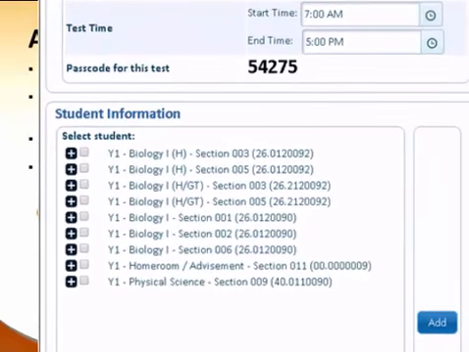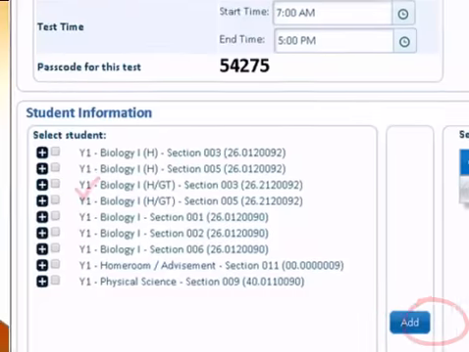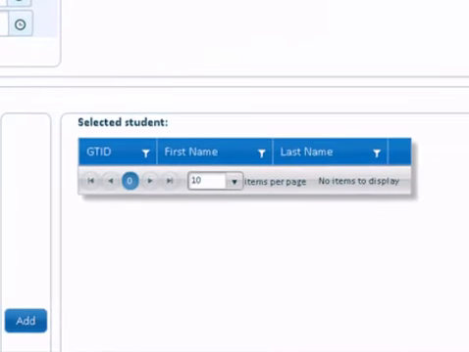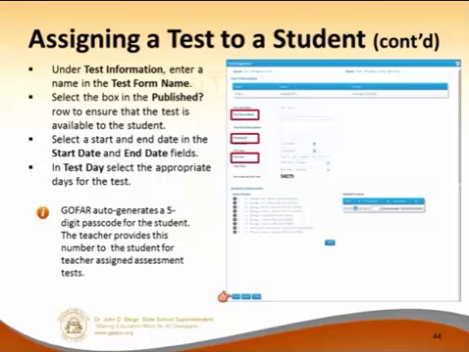Once you've entered this data here and have it the way you want it, then you pick your classes. Again, these classes come from the SLDS. So if you have classes built in the SLDS, those same classes are going to pop in here. Then all you have to do is assign them. You can assign it to the entire class, or you can click on the plus sign. That'll open it up and show every one of your students. Then you can just click on specific students if you just want to give it to a couple students. Once you have them checked, click Add. Those students will then populate over here. Once you've done that and you save, your test is ready to go.